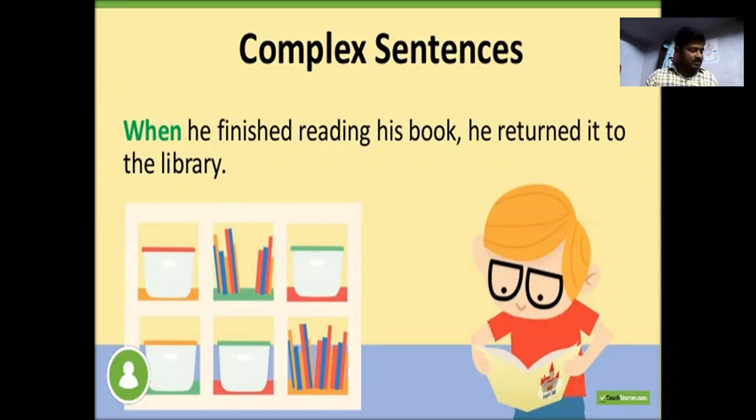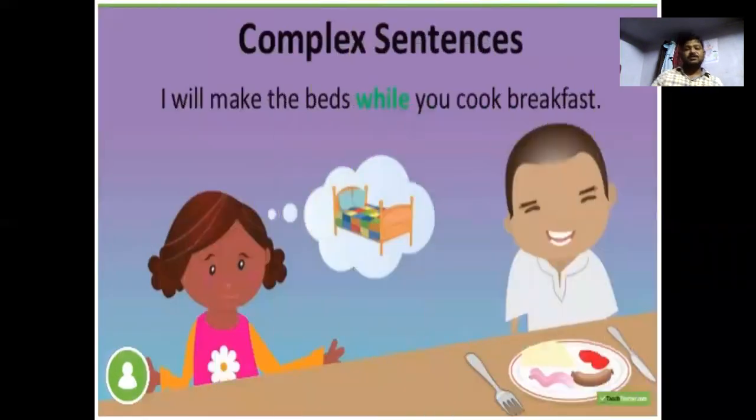When is used here as a subordinating conjunction. He finished reading his book is the main clause, and he returned it to the library is the other clause. When is used as a subordinating conjunction.